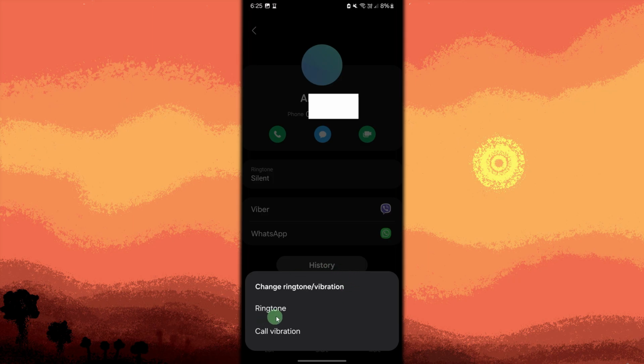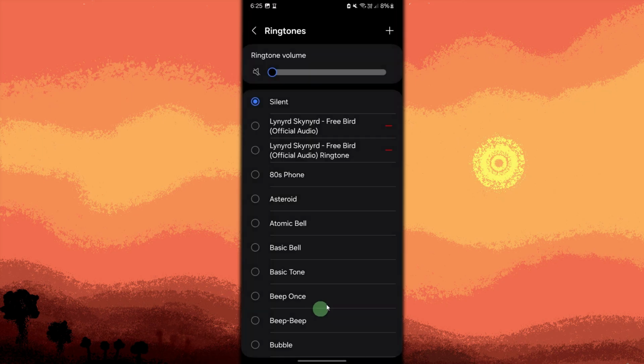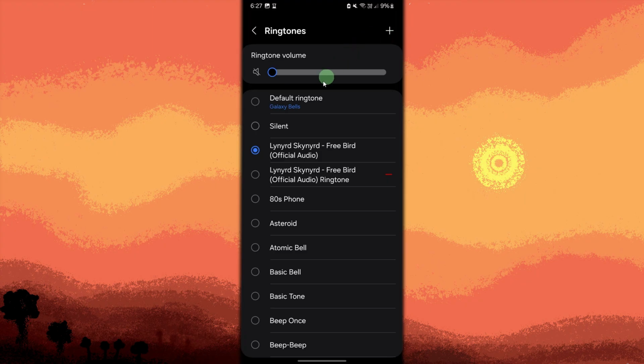Choose the ringtone option. Then tap Allow. Tap it and choose a ringtone from the list or choose Add in the top right corner to use a custom audio file. Tap Save if there's any to apply the custom ringtone to the contact. By following these steps, you can easily assign a unique ringtone for any contact on your Android device.